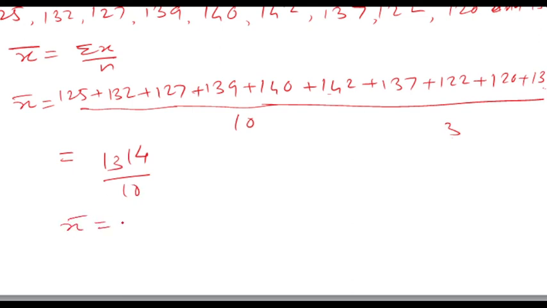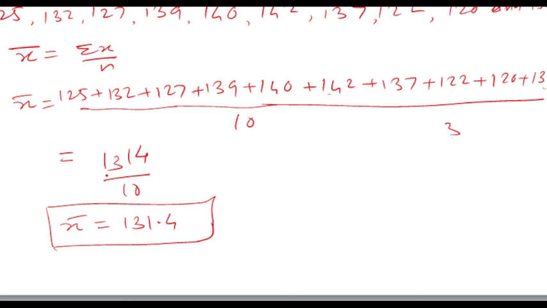Therefore, x bar is equal to 131.4. This is the arithmetic mean for the given data. Pay attention here. How to solve? It is very simple. How to solve such type of example? We have to add these 10 observations. After adding these 10 observations, we get a total of 1314, divided by the number of observations, means